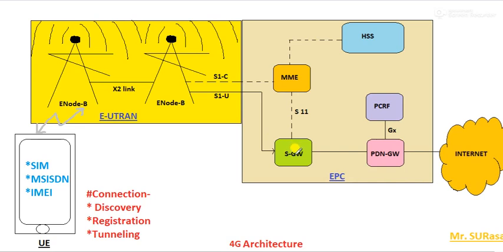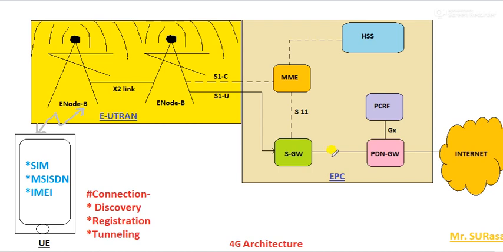So the serving gateway responds to the delivered information in such a way that it decides whether it has to be delivered to the PDN gateway, whether this information is coming for the first time, or whether it is coming from an already connected region or an already connected link. So it will automatically understand based on that.